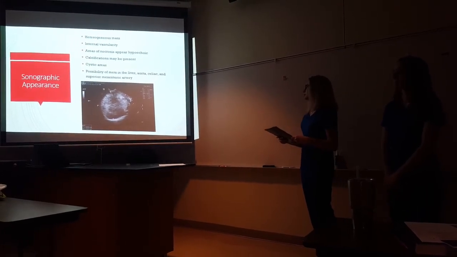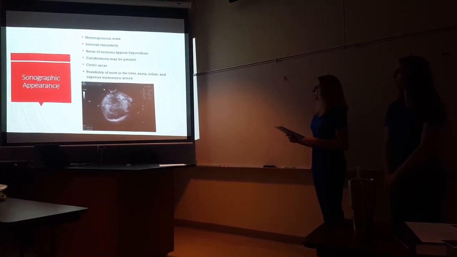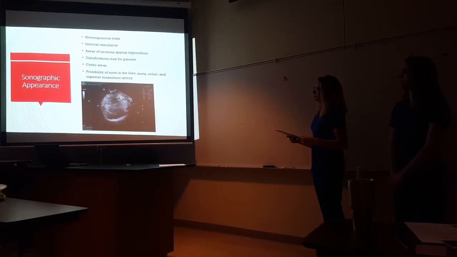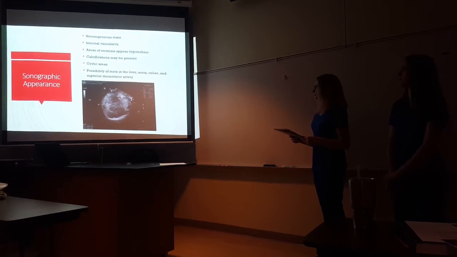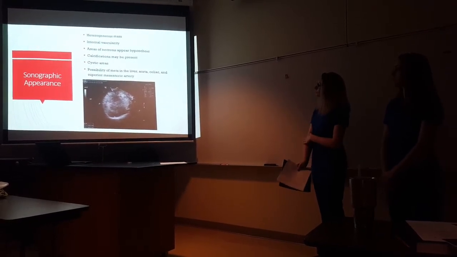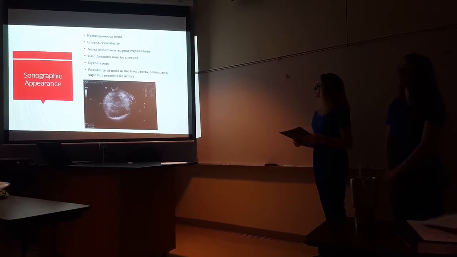Calcifications may be seen. There are cystic areas, and the possibility of nets in the liver, aorta, celiac, and superior mesenteric artery could be visible as well. And you can see on that image where the mass is very heterogeneous. And it can also, if it's large enough, displace the kidney as well.